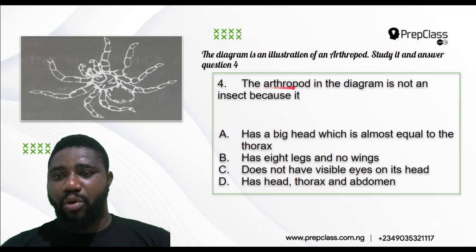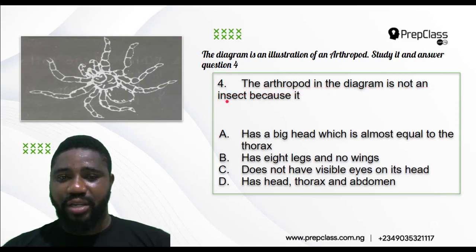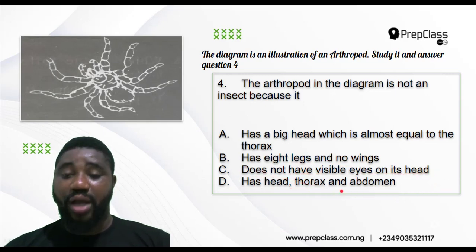So the arthropod in the diagram is not an insect because, yes, it's not an insect, it's a spider. It is not an insect because A, it has a big head which is almost equal to the thorax. B, it has 8 legs and no wings. C, it does not have visible eyes on its head. D, it has head, thorax, and abdomen.